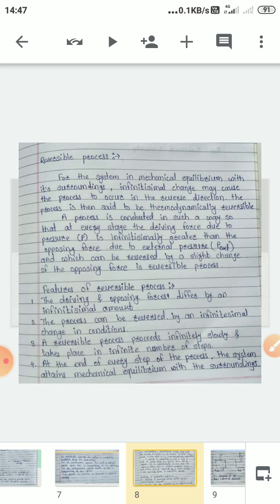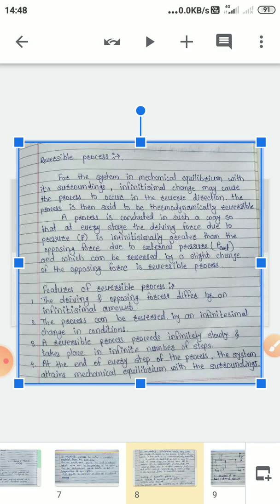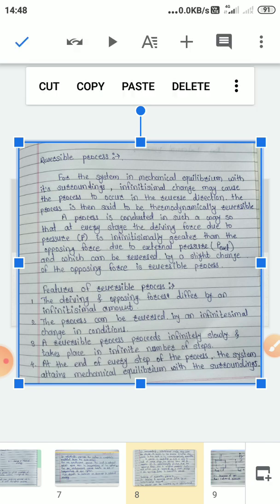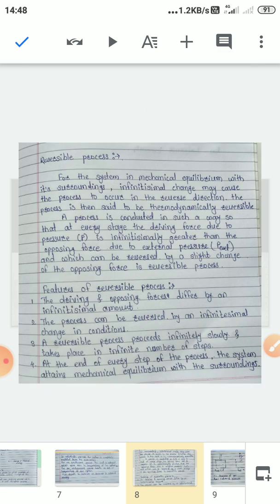In the isobaric process, bar means pressure, that means the transformations in which pressure is constant. Such processes are called isobaric processes. In the isochoric process, the volume is constant, that means the process is carried out at constant volume. Such processes are called isochoric processes.